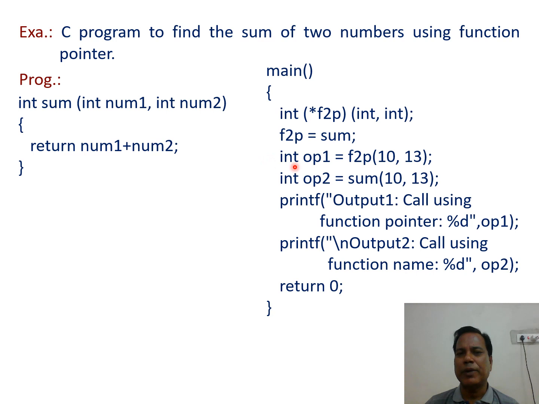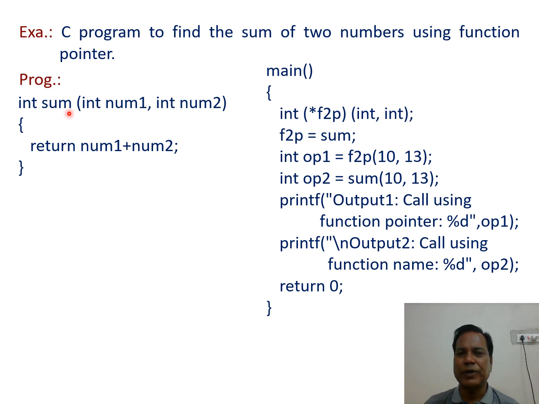Using this statement, the integer variable op1 is declared, and using the assignment operator, first using the pointer variable the function is called. So the address pointed to by this pointer variable is the address of the function sum. So control goes to the sum function.